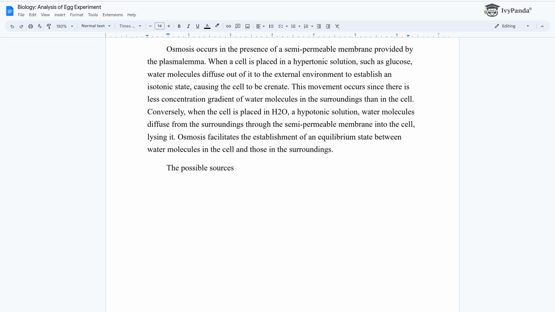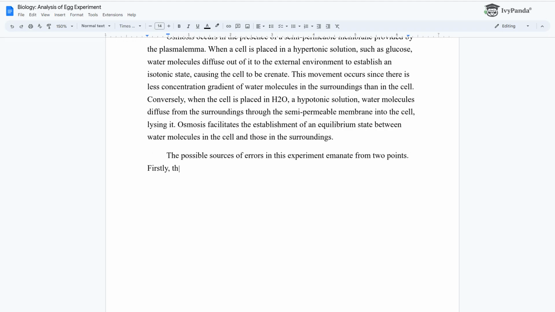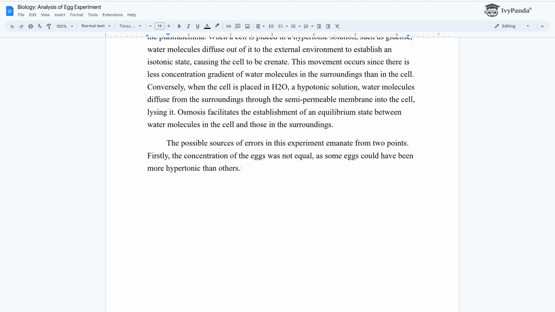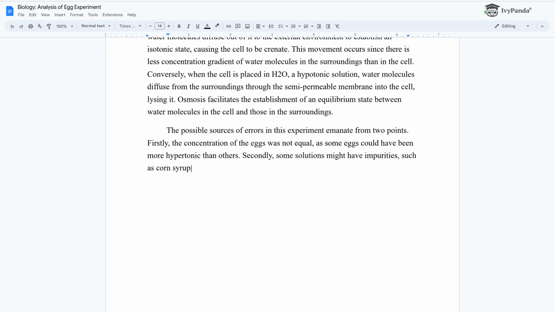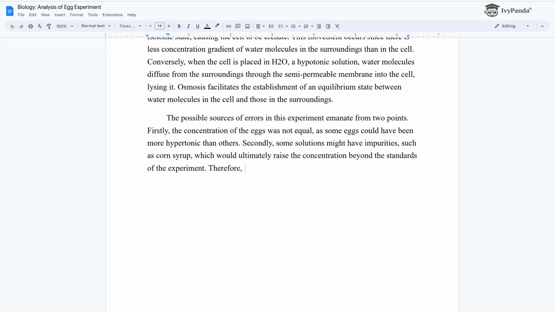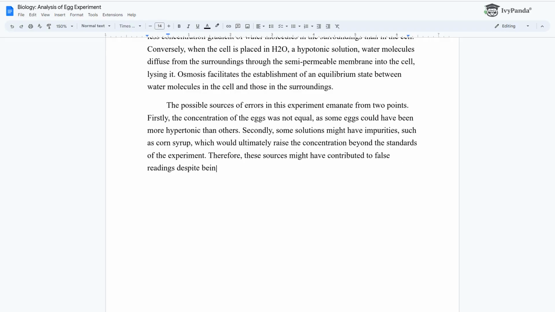The possible sources of errors in this experiment emanate from 2 points. Firstly, the concentration of the eggs was not equal, as some eggs could have been more hypertonic than others. Secondly, some solutions might have impurities, such as corn syrup, which would ultimately raise the concentration beyond the standards of the experiment. Therefore, these sources might have contributed to false readings despite being negligible.